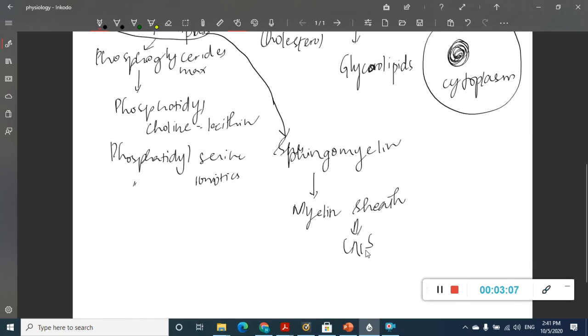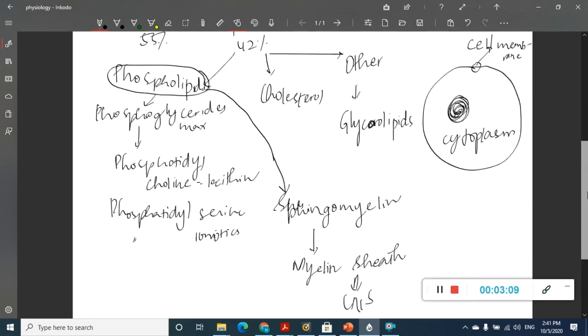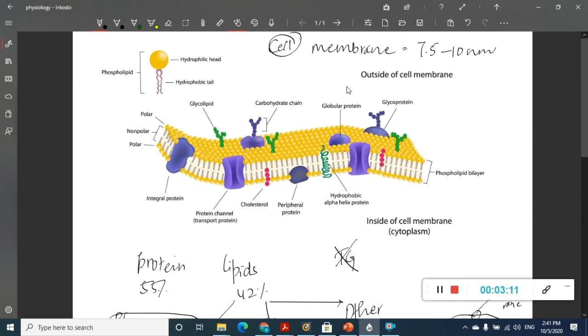Now the phospholipid of the cell membrane, this is the model of the phospholipid. Let me name these. This is the carbohydrate side chain, but what is important is this is the phospholipid bilayer. And these are the proteins which you see. We have peripheral proteins, integral proteins, protein channels. We will learn about all of them, but this is the phospholipid bilayer.